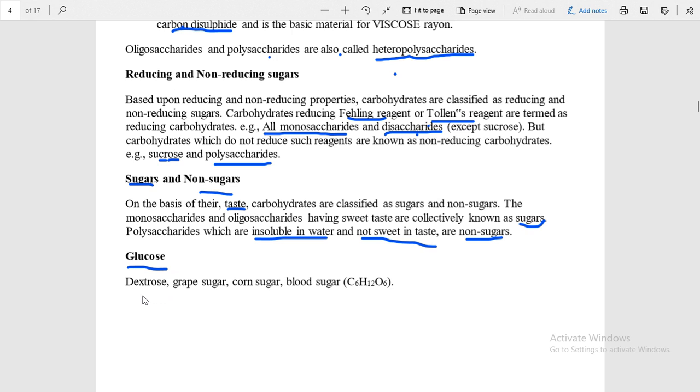Okay, it is dextrose. Why dextro? Dextro due to dextrorotatory. Grape sugar: in grapes you find glucose directly, nothing you have to purify. Corn sugar: in corn you also find it. And blood sugar. These are glucose, direct glucose. Okay, you have to remember this. Grape sugar found in grapes, corn sugar found in corn, and it is also found in blood sugar, in diabetes you have to listen.